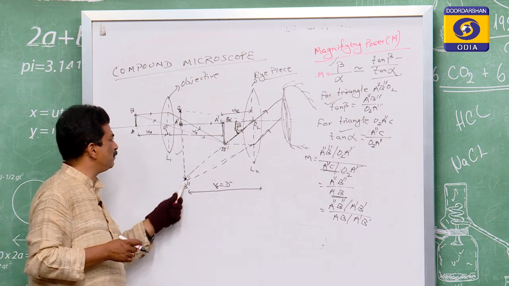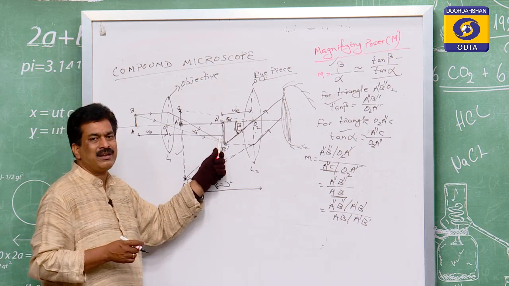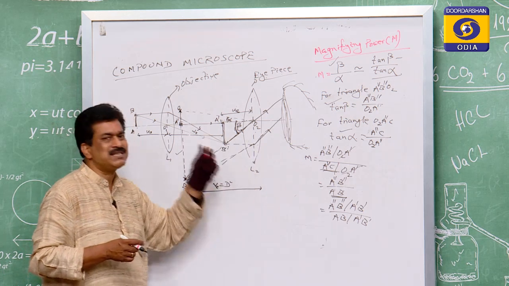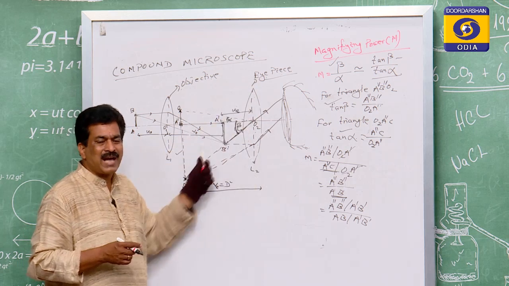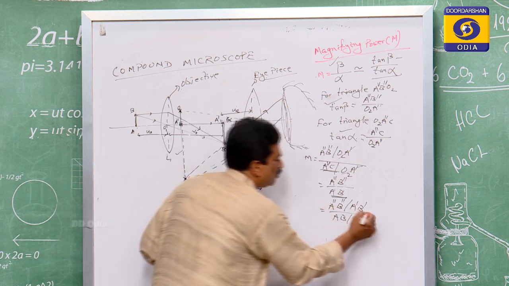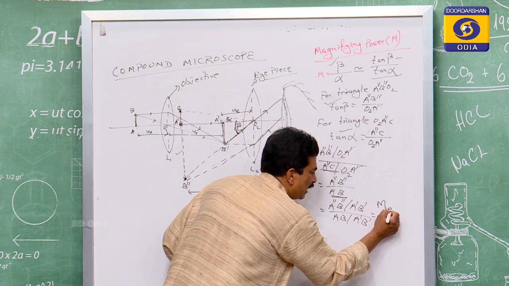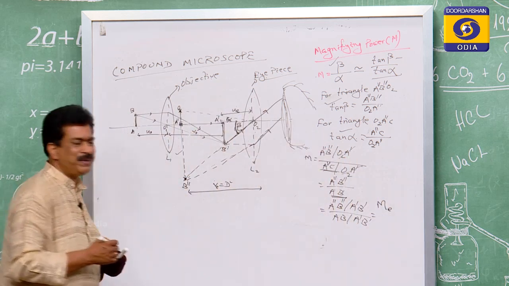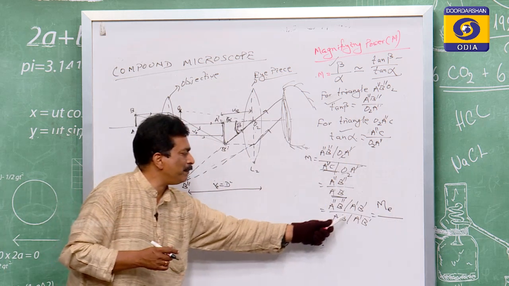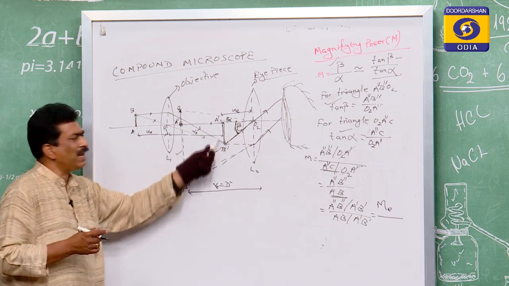This A double dash B double dash and A dash B dash are the image and the object for which lens? For the second one. This second lens is the eyepiece, which means that ratio is the magnification of the second lens. So you will write the magnification of the second lens, the eyepiece, that is equal to ME, that is AB by A dash B dash.